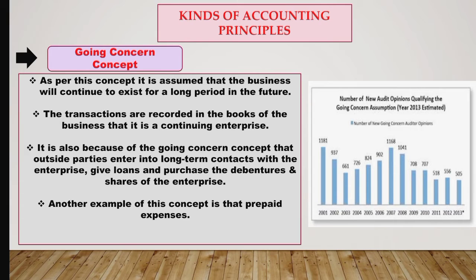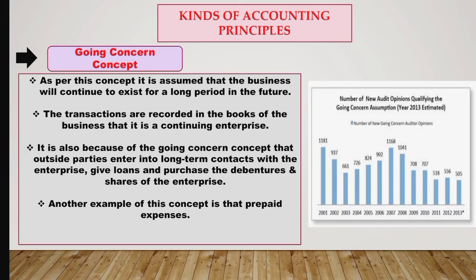Another example of this concept is the prepaid expenses. Now what are prepaid expenses? We know they are the expenses which we have paid in advance. Now if the expenses are paid in advance, there will be no realizable value. It cannot be converted into cash, but still they are shown on the asset side in the balance sheet. Why?